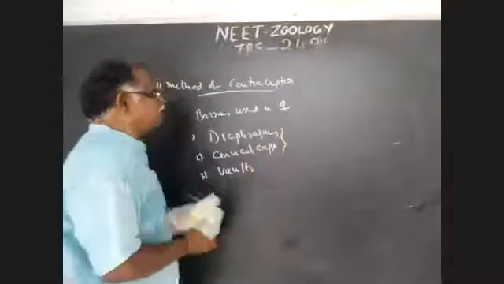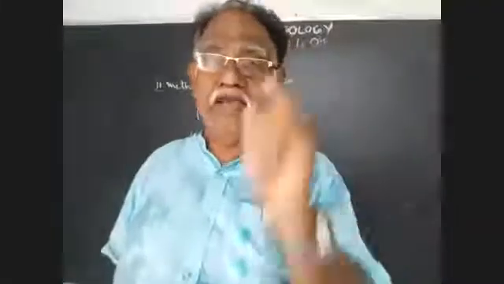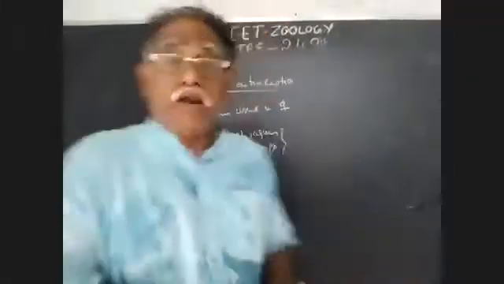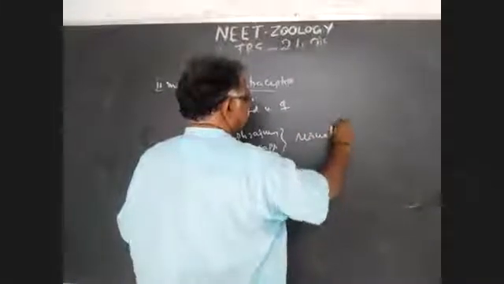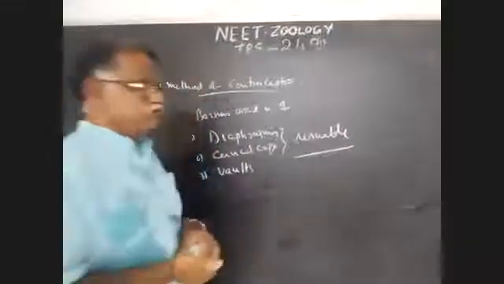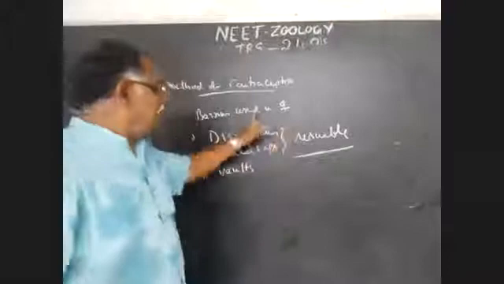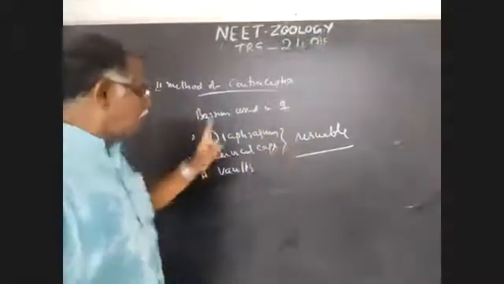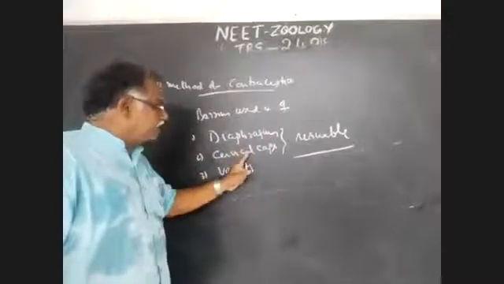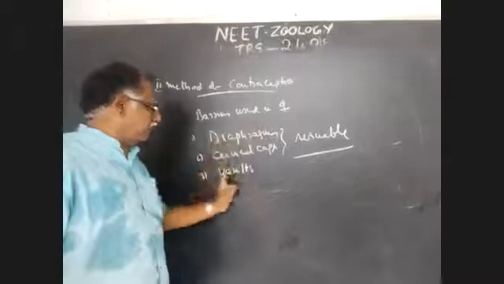These are the three types of barriers used in females, not in males. These are reusable. So the non-reusable barrier is the condom. Reusable barrier contraceptives are diaphragm, cervical caps, and warts.